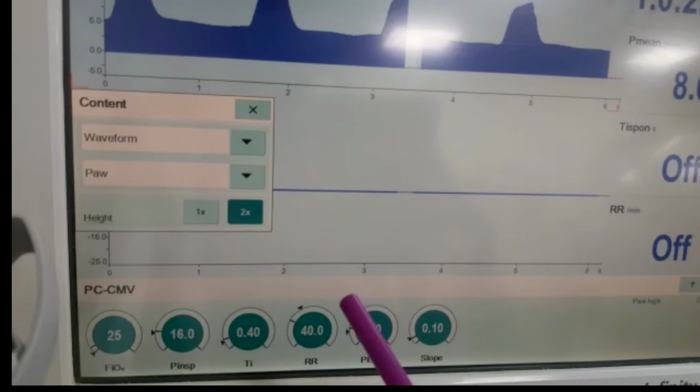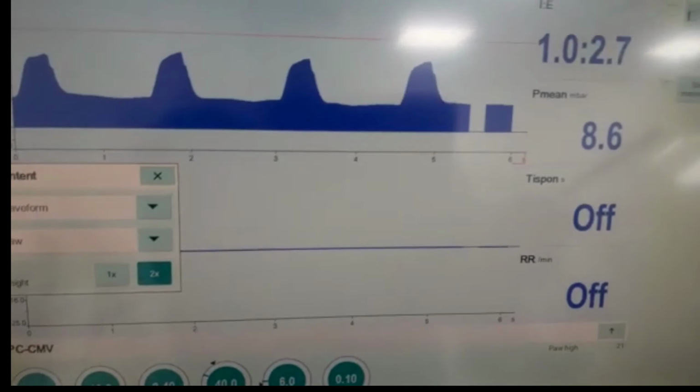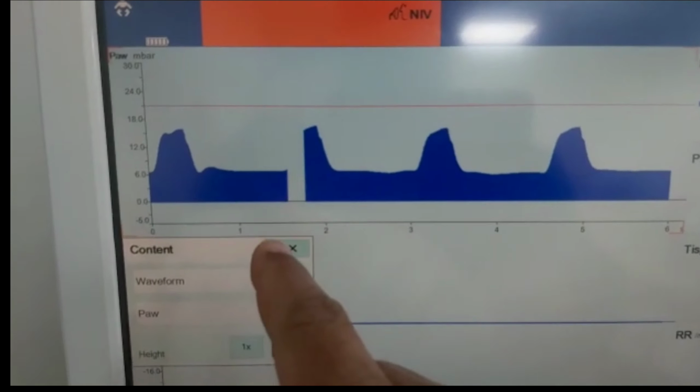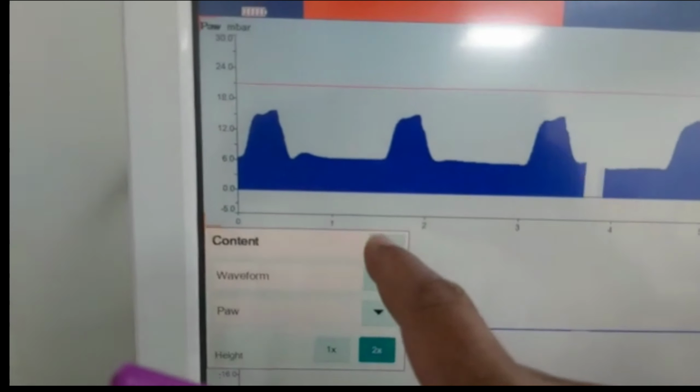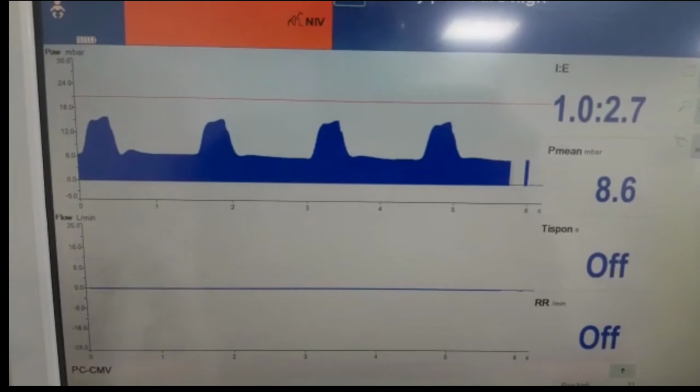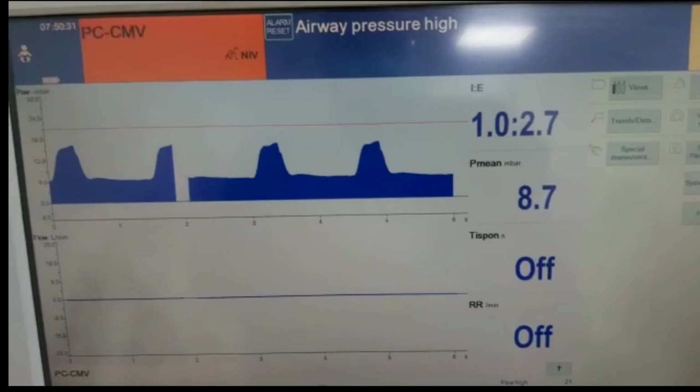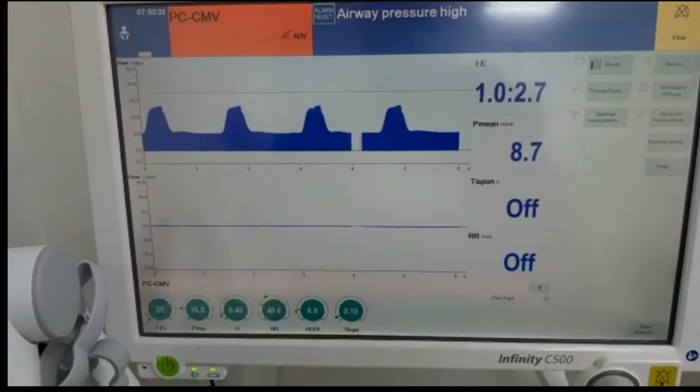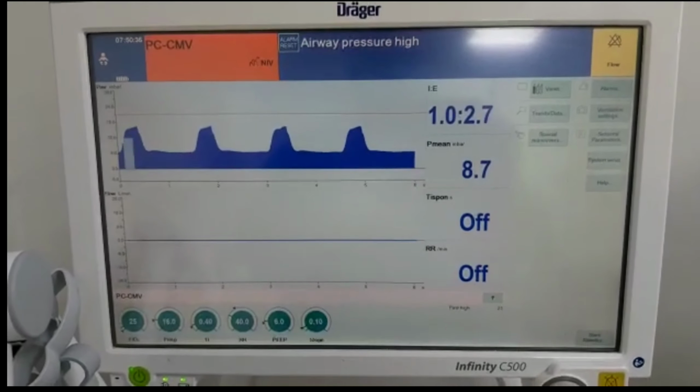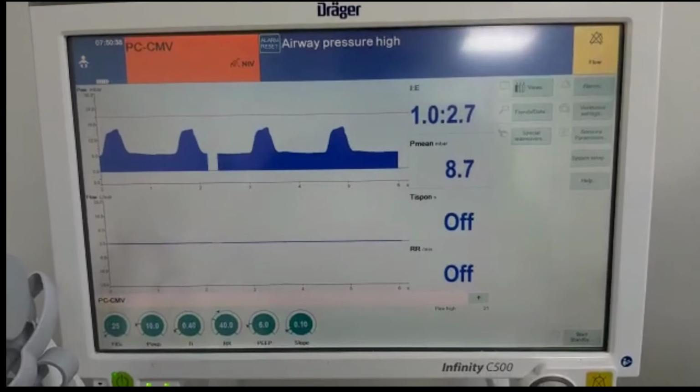2 pressures, positive inspiratory pressure and positive expiratory pressure, and rate. After a while, the ventilator started to alarm. What is the reading in the ventilator? The mean airway pressure is high. Mean airway pressure is high. So what are you going to do?